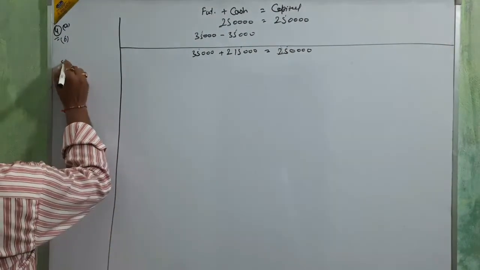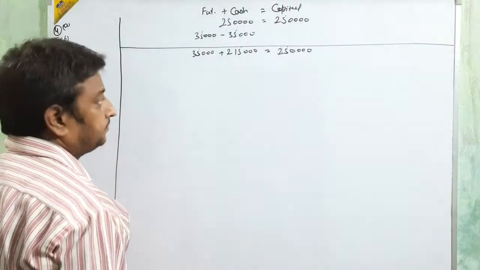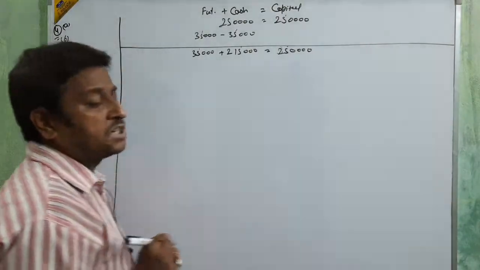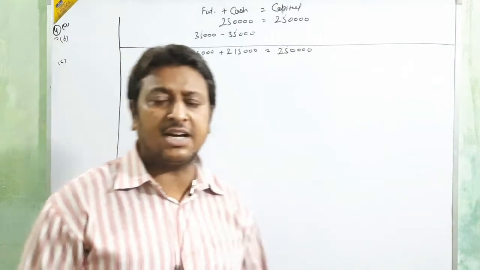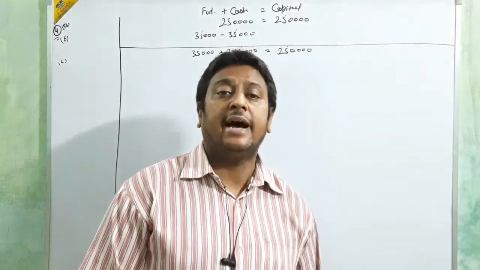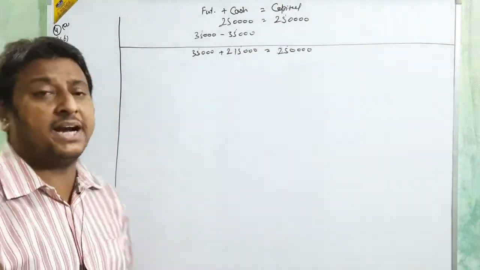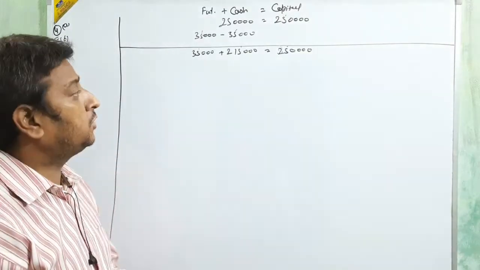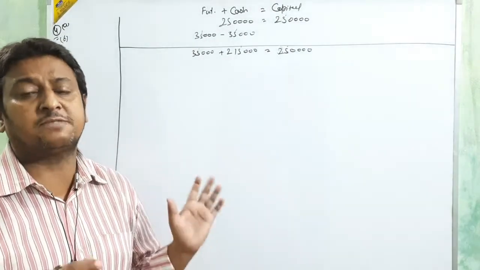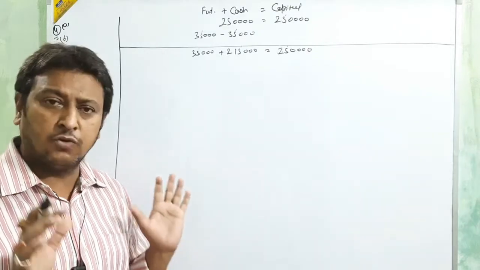C, question C. He paid commission. Okay, what is commission, beta? Commission is an expense. When he pays the commission, he is paying an expense, so the expense will be less from the cash and capital. I think you well know about that.